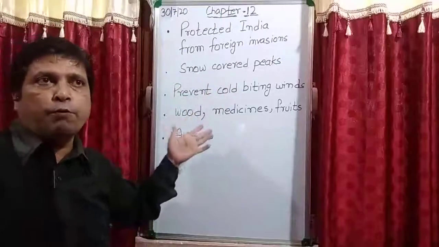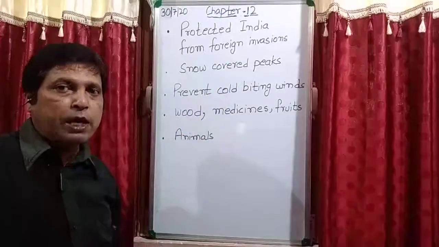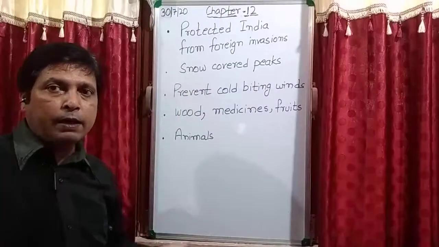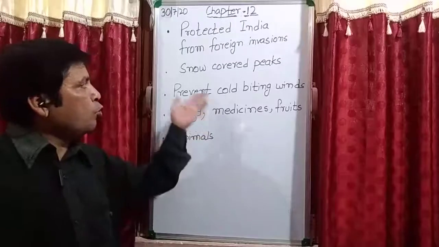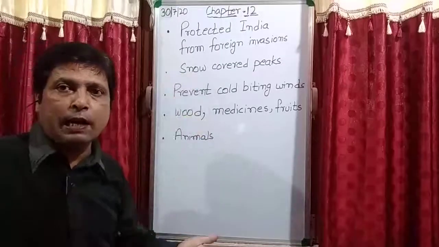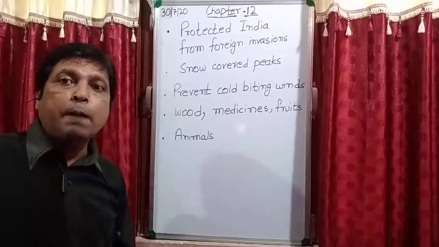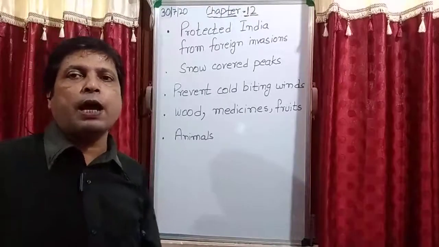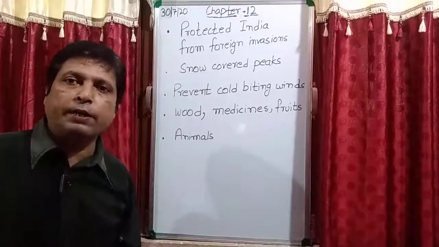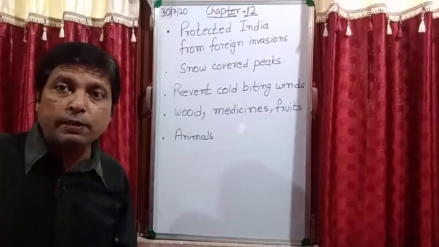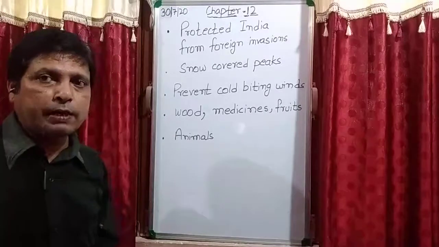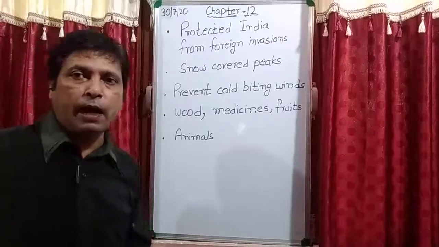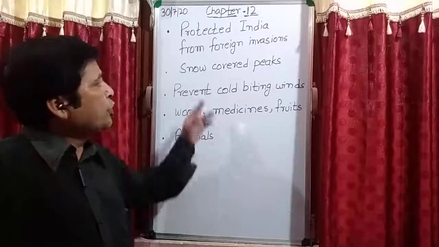Due to this snow which is found in the Himadri range, this snow is the origin for many of the rivers, and these rivers' origin is snow. That is the reason these rivers are also known as perennial rivers. Perennial rivers means the rivers which have water throughout the year. These are not seasonal rivers. ठीक है, कि जब रेनी सीजन आएगा बहुत बारिश होगी, then the water will come in the river. No, their origin is snow.